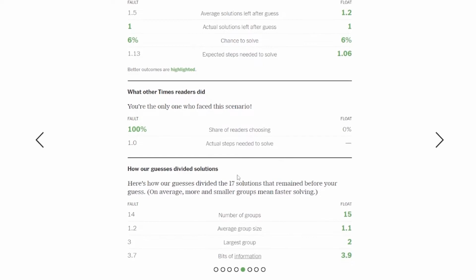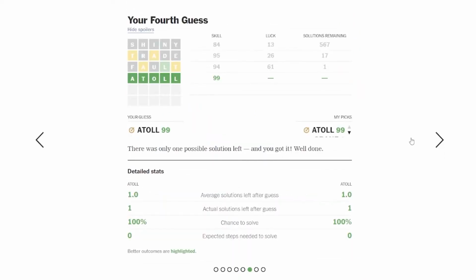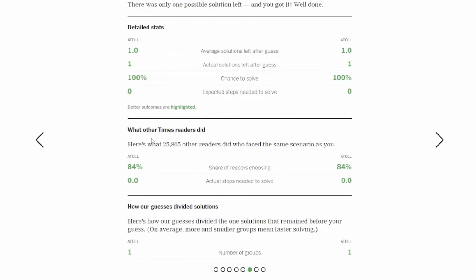I'm the only one who faced this scenario, so I guess I was the only person to make those first 3 guesses. Guess it might pay to do this later in the day, when more people have had a chance for comparisons. And then my 4th guess, there was only one possible solution left, and you got it. Well done. I'm actually not quite sure what this analysis means, and the last one it said I was the only person who faced this scenario.